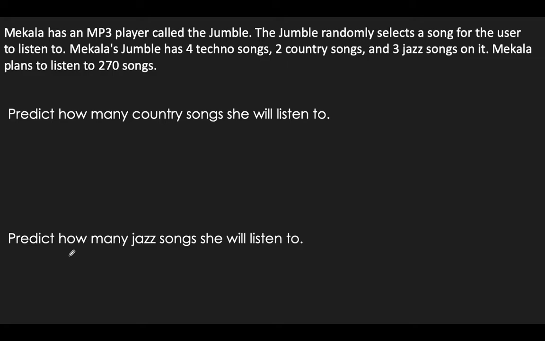Well, same thing. Let's think about the probability that the first song that it randomly selects is jazz. So there's 3 jazz songs in total. So there's 3 favorable outcomes. And we said there was 9 total. Well, that simplifies to 1 over 3. Okay? And so that 1/3 is the probability that the first song is a jazz song, but that's just one song playing. So again, they're going to do it 270 times. So you're going to times by 270. So you do 1 divided by 3 times 270, and you get 90 jazz songs.